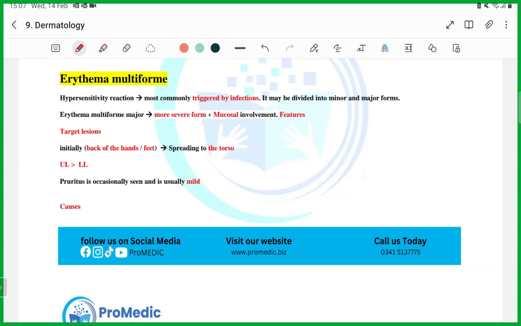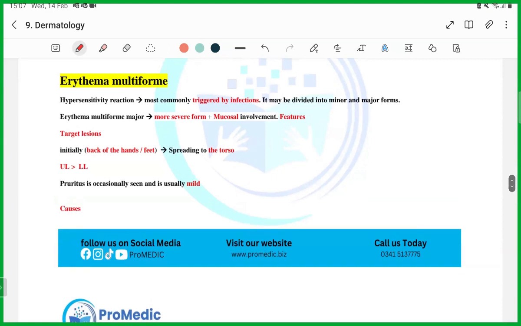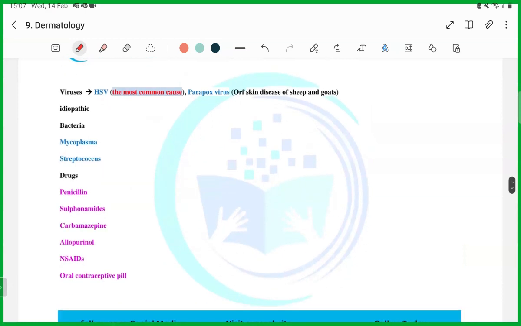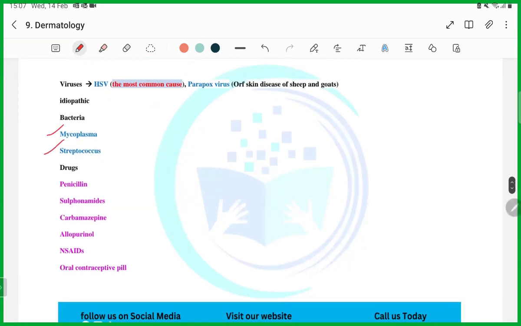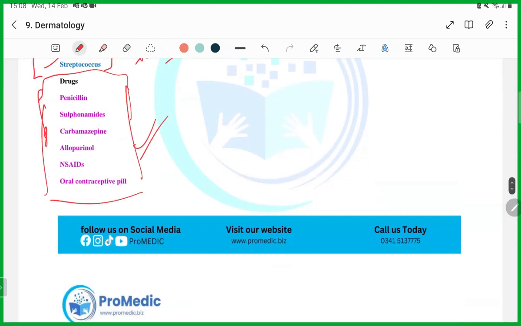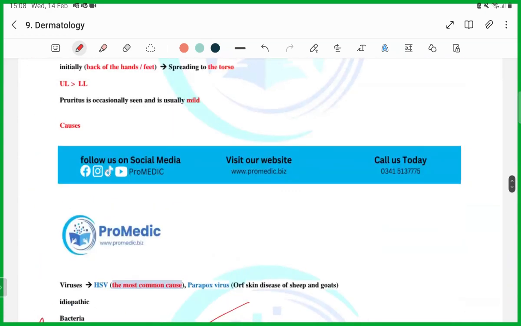Okay. So the next topic is erythema multiforme. We have already read about erythema multiforme multiple times. I have told you that erythema multiforme is associated with pneumonia, mycoplasma pneumonia, streptococcus pneumonia, in the respiratory system. We have read that. At the same time, autoimmune hemolytic anemia, we have read that. Okay, so guys, the drugs which cause this problem, they have written it here. You have to remember it, and you should know what drugs are the reason for erythema multiforme, guys.